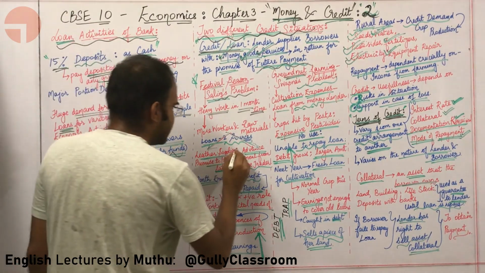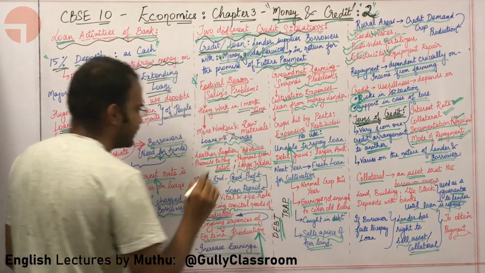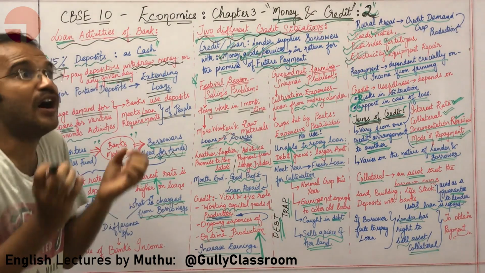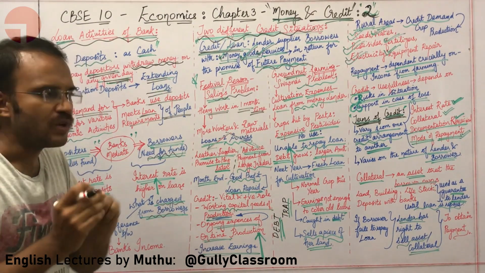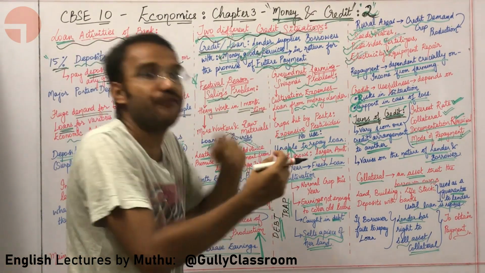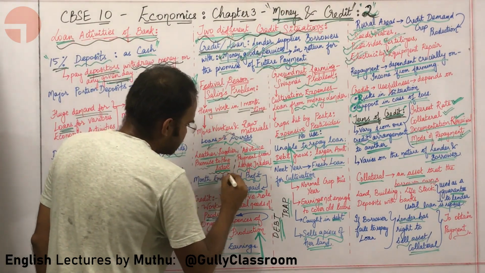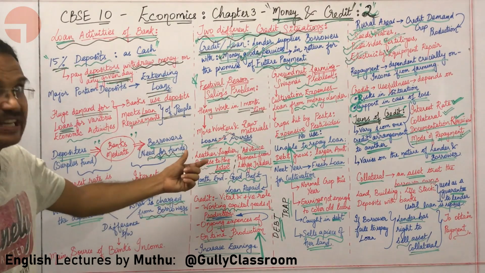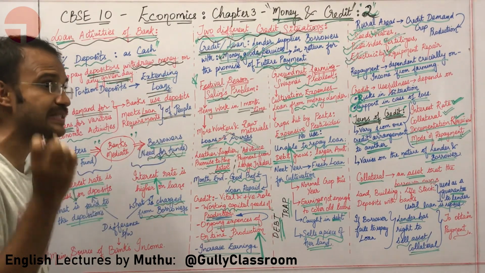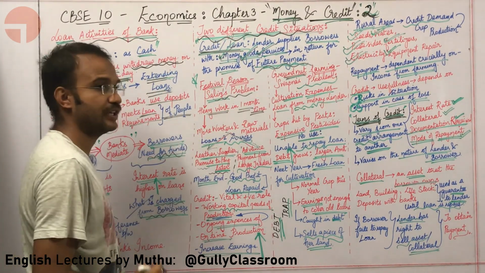Salim is asking the leather supplier for raw material with an assurance of future payment, with an assurance that he will pay later. What is he asking? The leather supplier for raw materials.